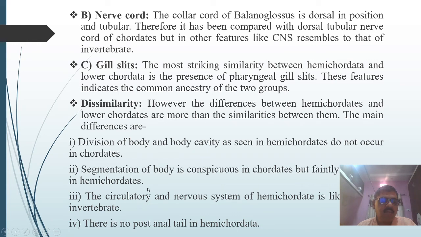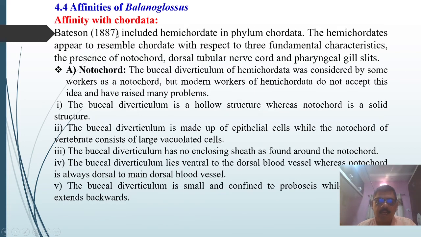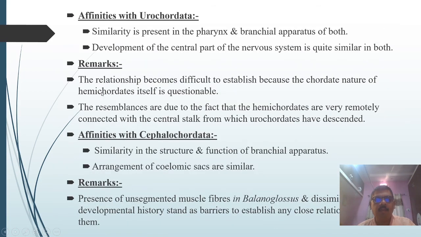But in basic fundamental features, it resembles only in the gill slit, not the nerve cord and the notochord. Initially, it was supposed that the buccal diverticulum was a notochord, but due to all these objections, it is very much different from the notochord, and even though it looks similar, there are many differences between this and the notochord. So this is all about the affinities of Balanoglossus with the chordates. Thank you.